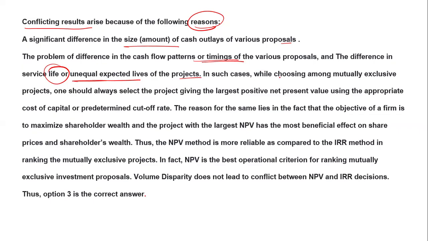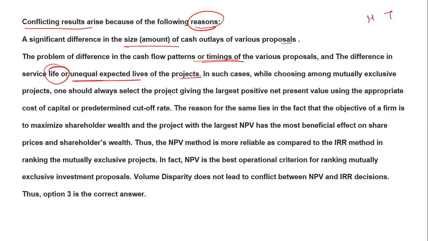In such a case, while choosing among mutually exclusive projects, that is, if one happens another will not happen, that is mutually exclusive. If the head comes, the tail will not come. If the tail comes, the head will not come. So this kind of project is called mutually exclusive.